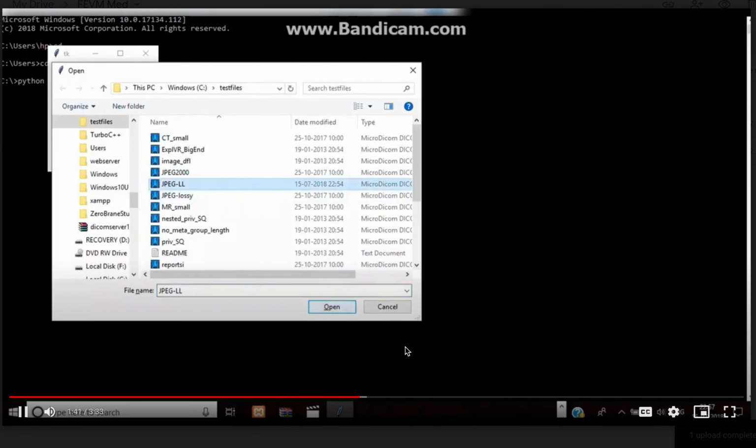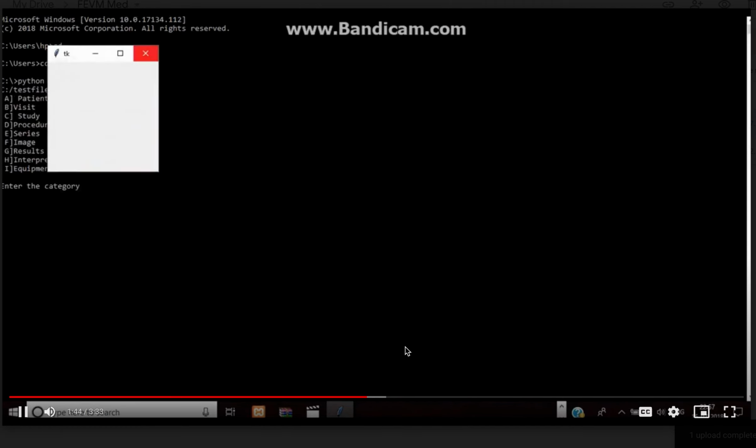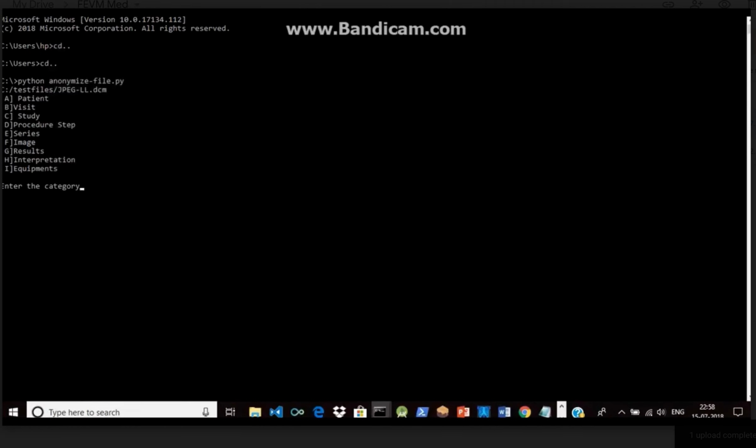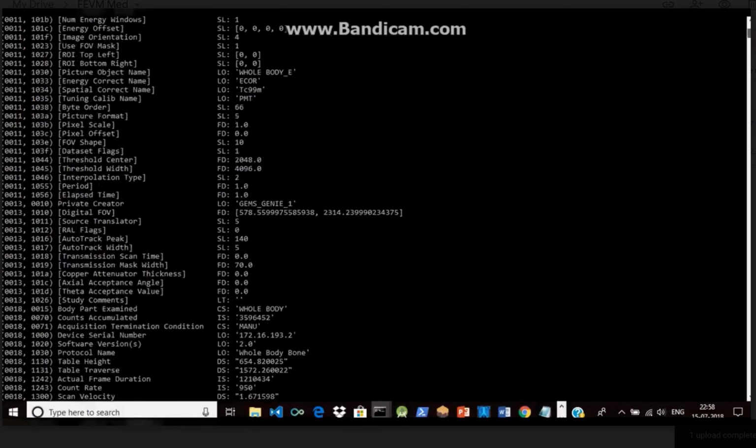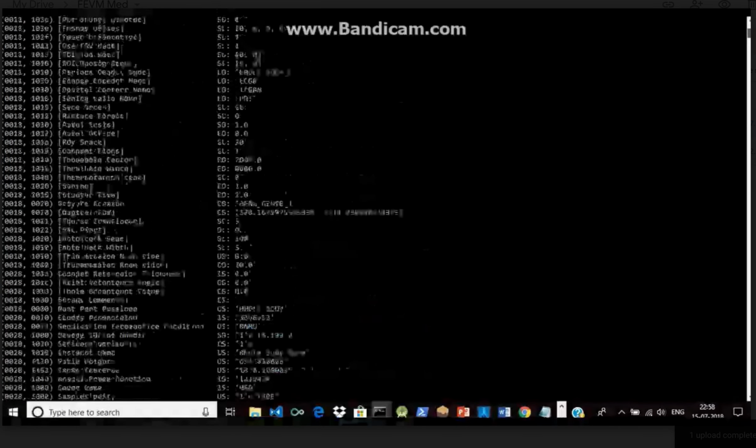Now I'm going to demonstrate how I'm anonymizing and understanding the data, so that if I'm sharing this data on a PACS system, which is a picture archiving and communication system for a variety of modalities like X-ray, CT scan, MRI, nuclear medicine, the relevant patient data is secured.